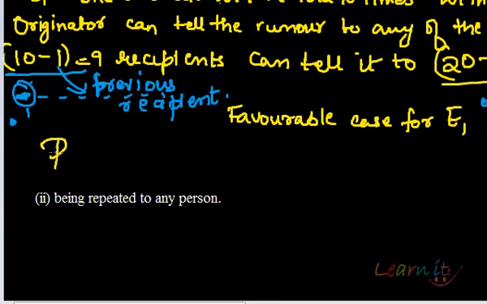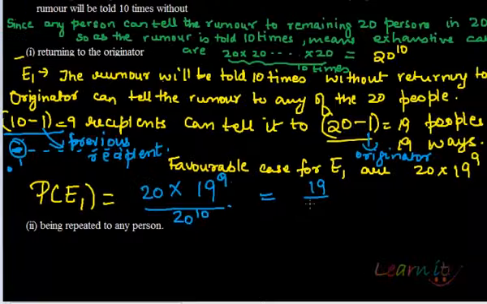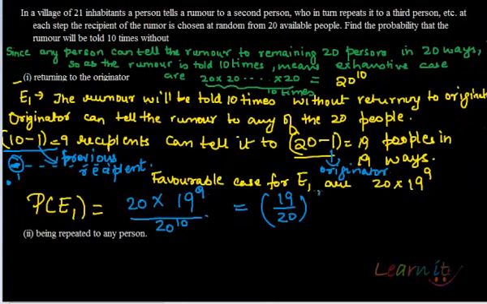So the required probability P(E1) is equal to 20, that is the first originator telling it to somebody, and in the next step the remaining 19, the number of ways in which the remaining 9 recipients can tell it to the 19 people, over 20 to the power 10. Okay, which means (19/20) to the power 9. Okay, so this was the first case.